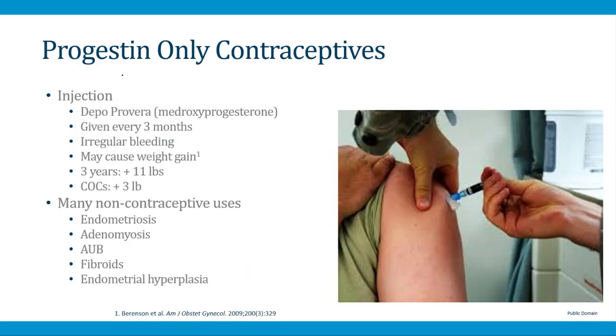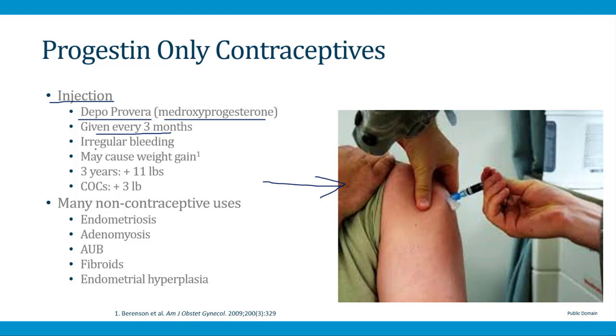There's a form of progestin-only contraception given by injection. The drug is called medroxyprogesterone. It goes by the trade name Depo-Provera, and many people simply call it a depot shot because it's given through injection like what's shown on the slide here. It's given every 3 months in the office, so this is an option for women who don't want to have to take a pill every day. They can simply come to the office every 3 months for a depot shot.